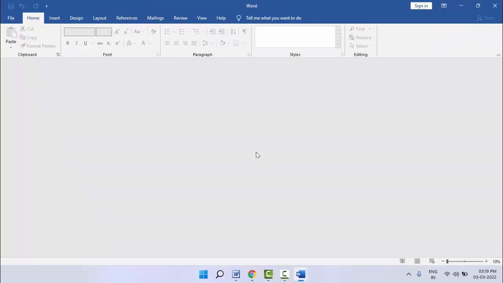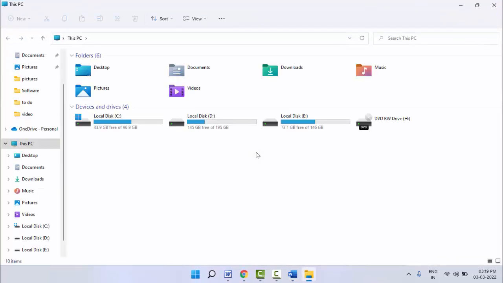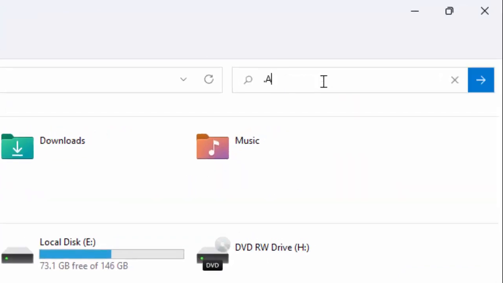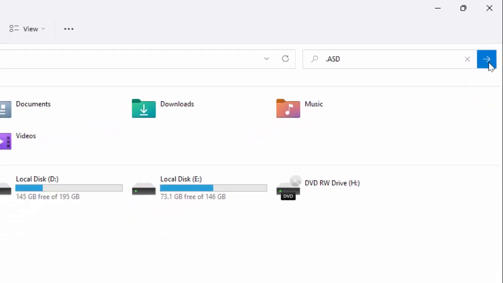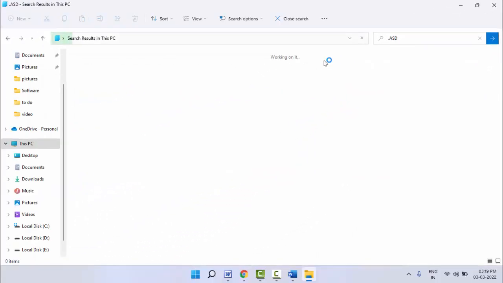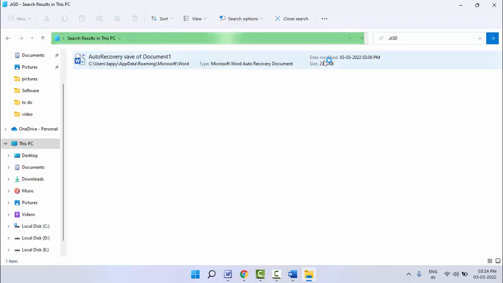To recover this guys, you just need to open File Explorer on your PC like this, and in the File Explorer search box you need to search .asd like this and hit enter. Okay, it will start the process of searching. As you can see, it will take some time to complete this process, so wait a few minutes guys, don't disturb this process. Okay, so as you can see guys, the searching process is now completed.